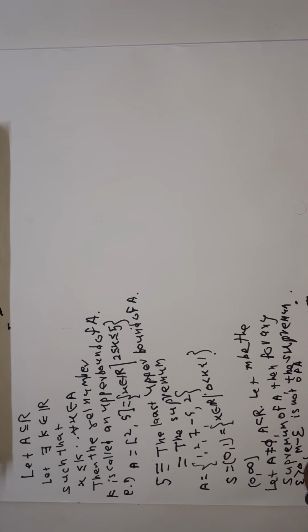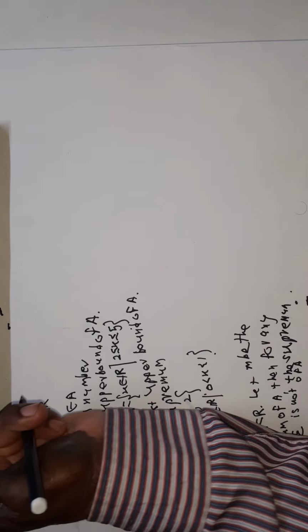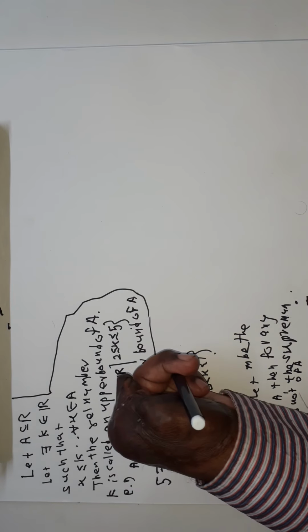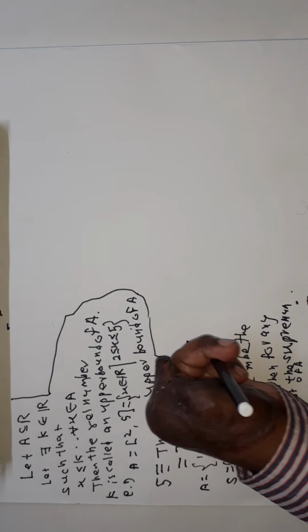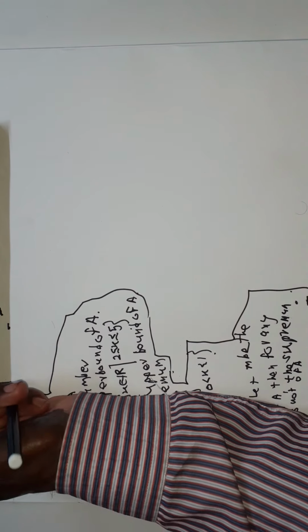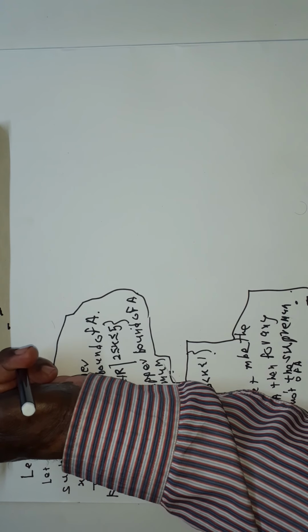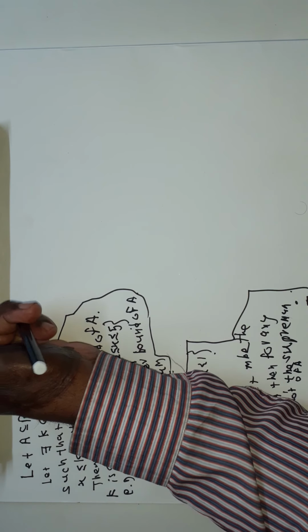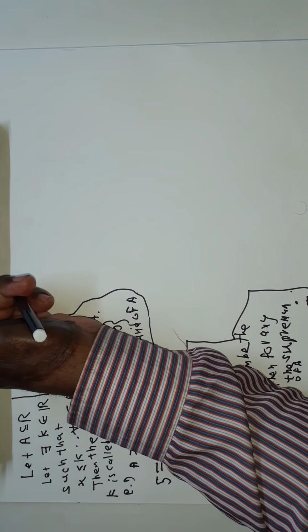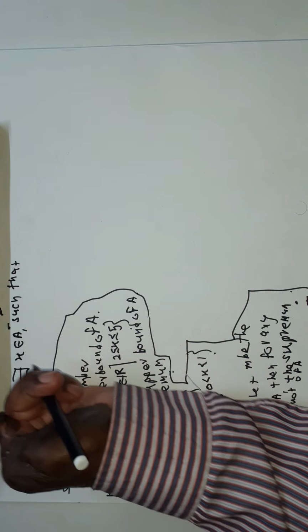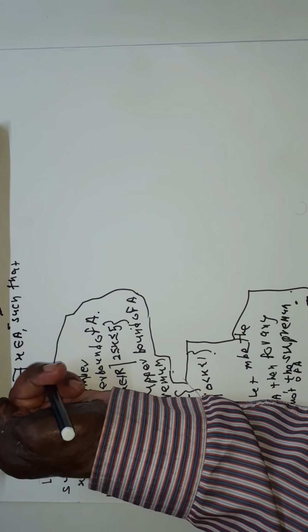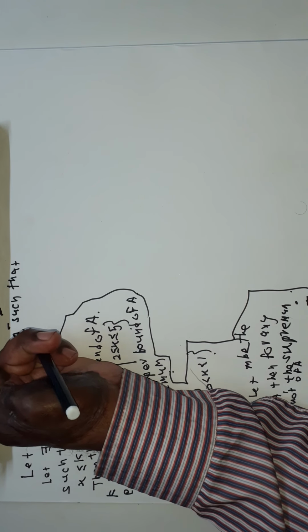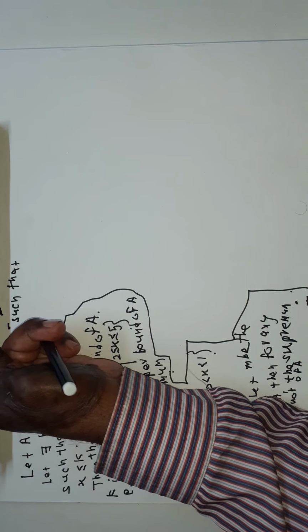M minus epsilon is not the upper bound, the supremum of A, and therefore there exists x belonging to A such that m minus epsilon is less than x and x is less than or equal to m.